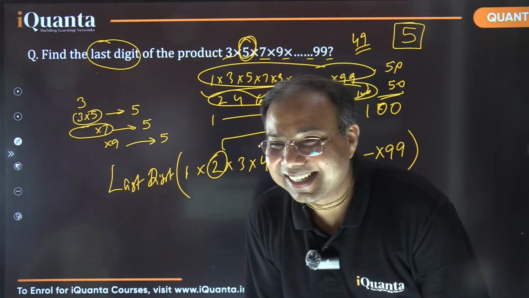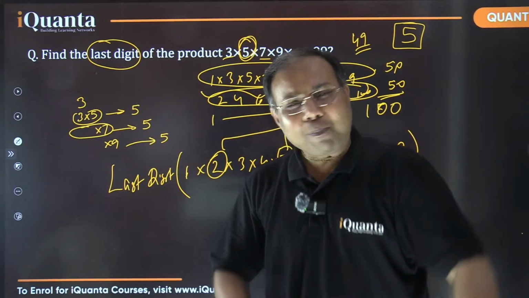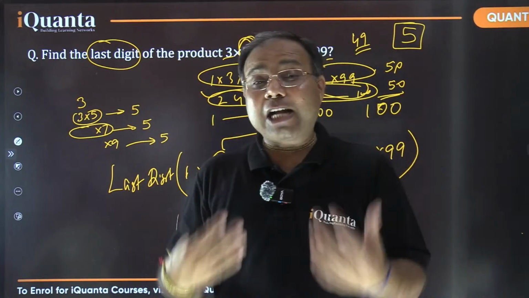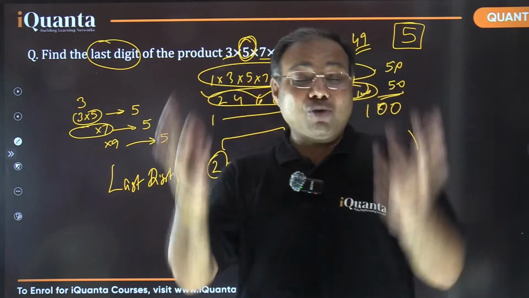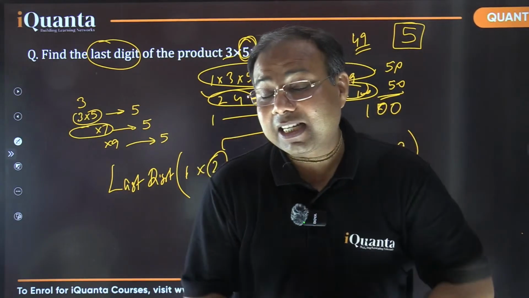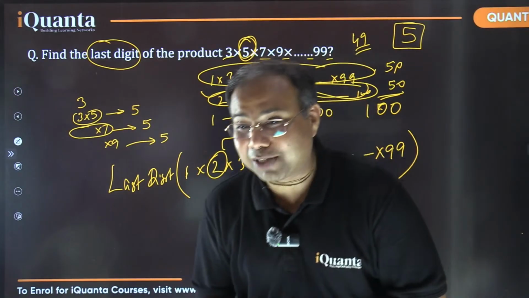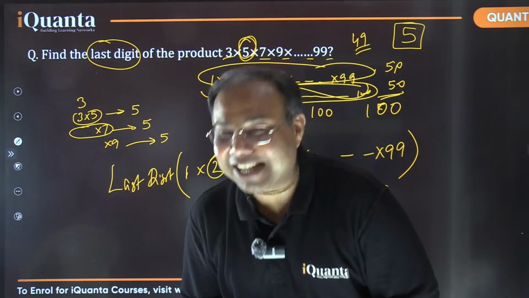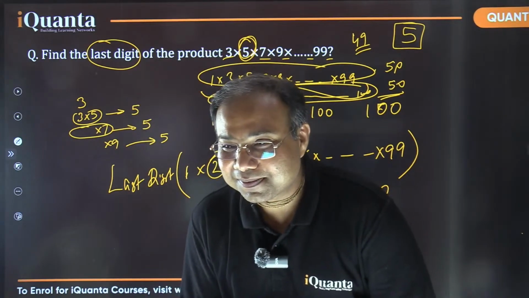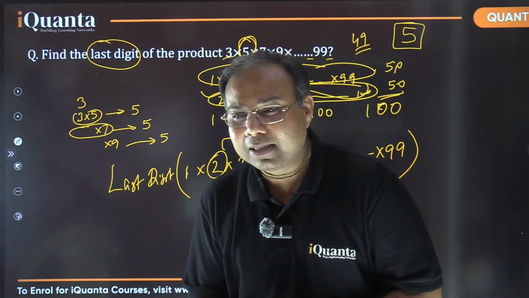I hope it is clear. Ginny, is it fine? So basically, as I was telling you earlier, with one set of information, we should think about what different kinds of questions could be asked. That will take you to the examiner's mindset, and you will be able to enjoy the subject. Yes, exactly, Vaishnavi. Anything multiplied by 10 will end in 0 as the last digit. Is it clear? Shall we move ahead?